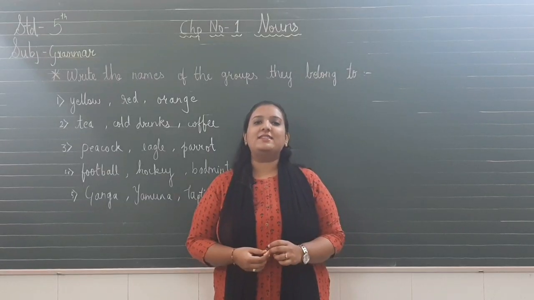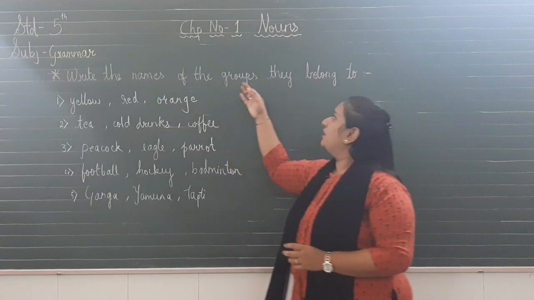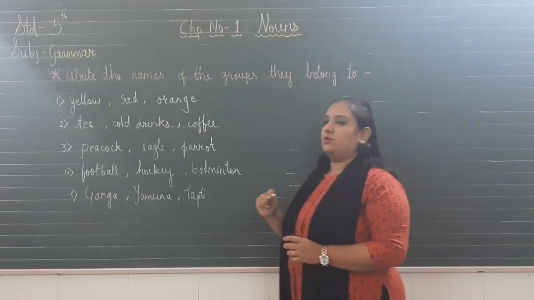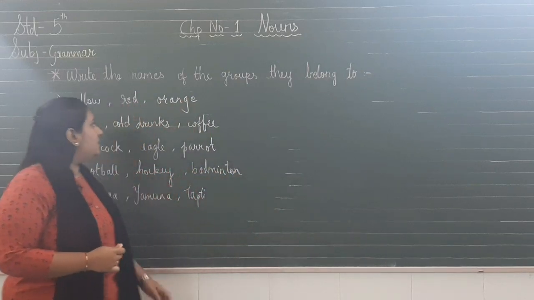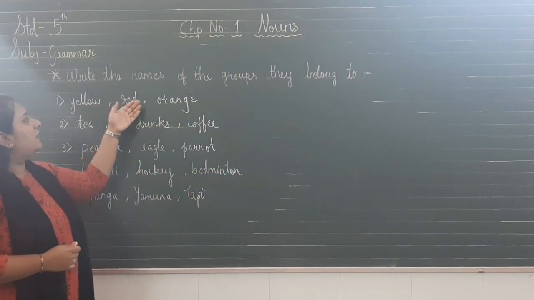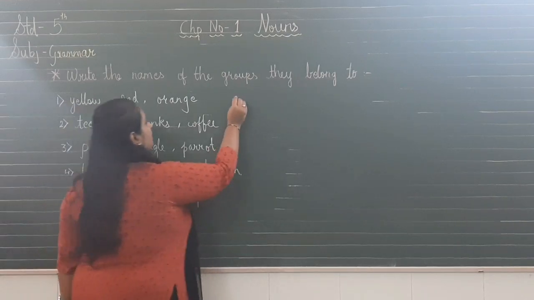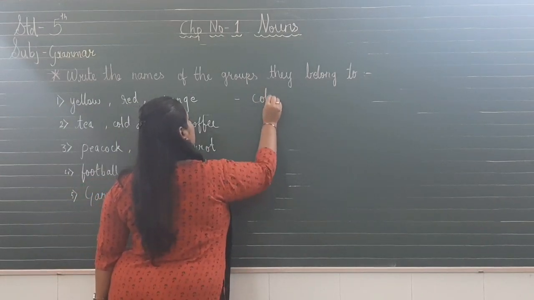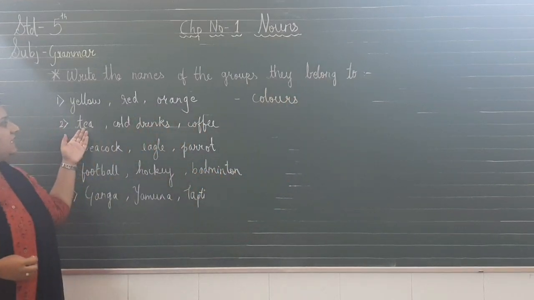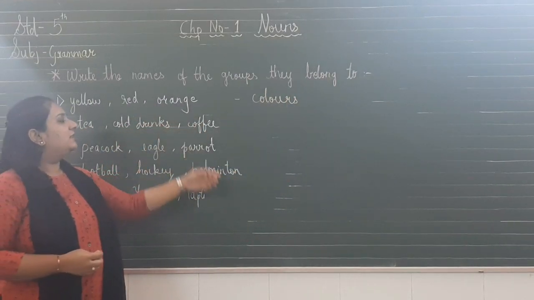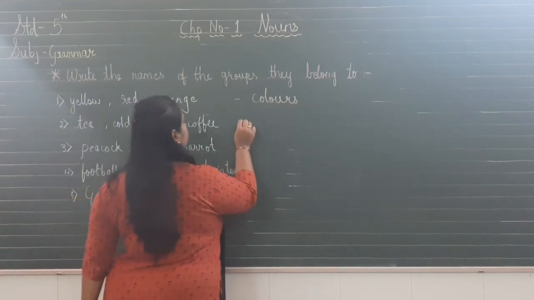Okay students, now let us have a look at the next exercise. What does it say? Write the names of the groups they belong to. Now we have to identify the groups. So first is yellow, red, orange. I think this group belongs to colors. Next is tea, cold drinks, coffee. This group belongs to, yes, beverages.